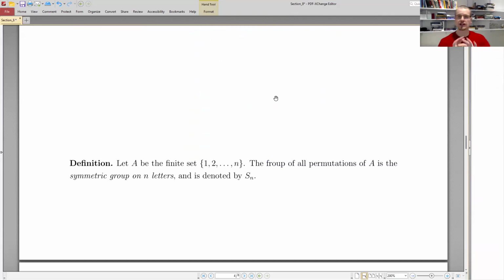All right, the last thing that I wanted to give here is just another notation. So if A is the finite set 1 through n, then the group of all permutations of A is the symmetric group on n letters and is denoted by Sn. Okay, so here they're using the word letters even though it's numbers. Why do they do that? I don't know.